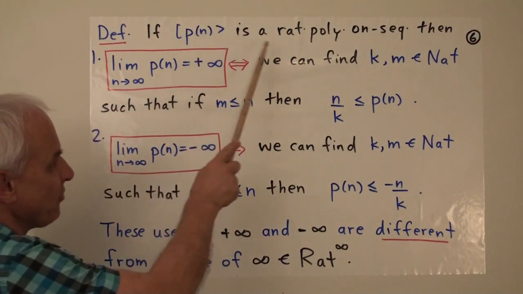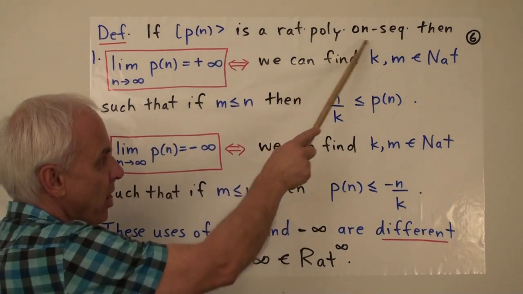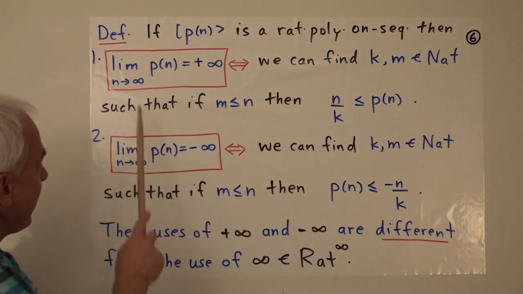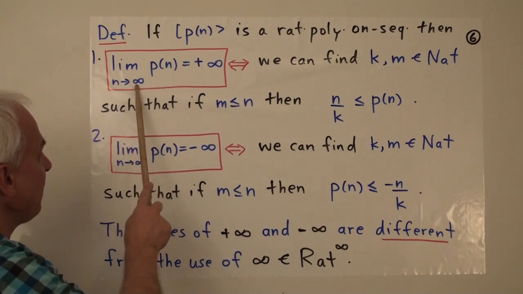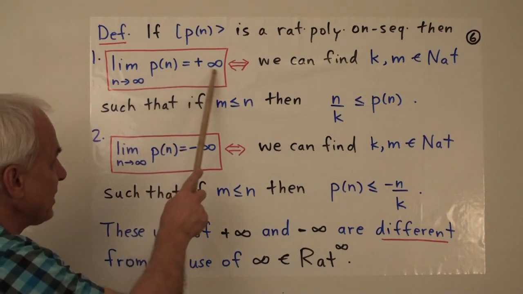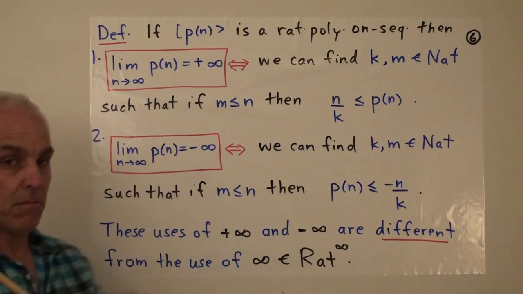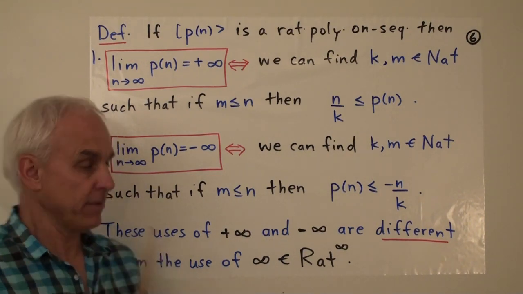If P of n is a rational polynomial sequence, then this, namely the limit as n goes to infinity of P of n equals plus infinity, means the following.